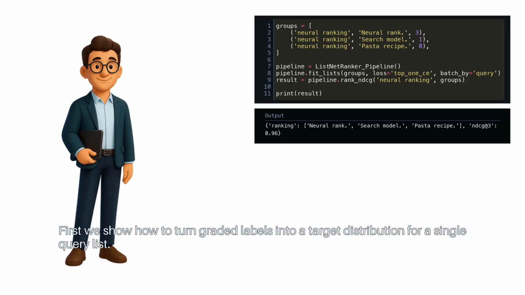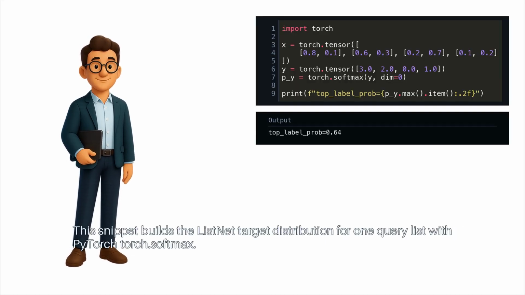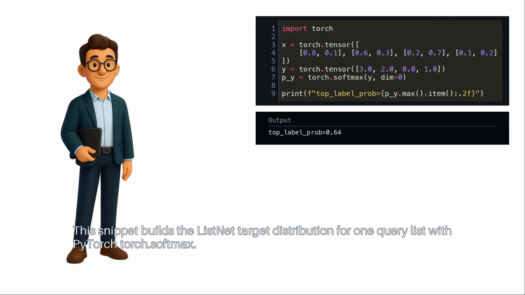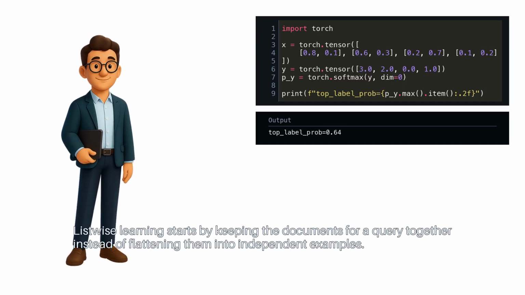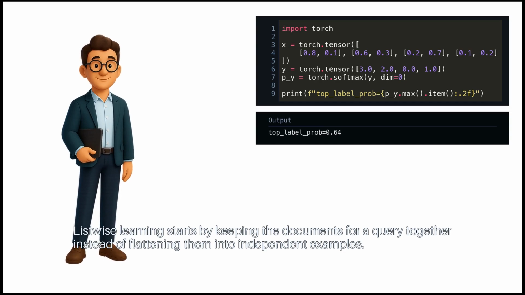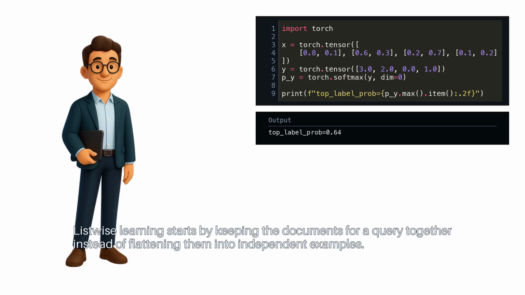First, we show how to turn graded labels into a target distribution for a single query list. This snippet builds the ListNet target distribution for one query list with PyTorch torch.softmax. Listwise learning starts by keeping the documents for a query together instead of flattening them into independent examples.